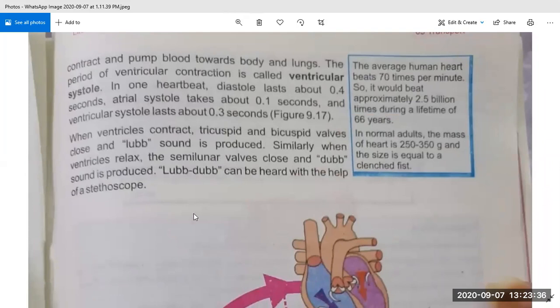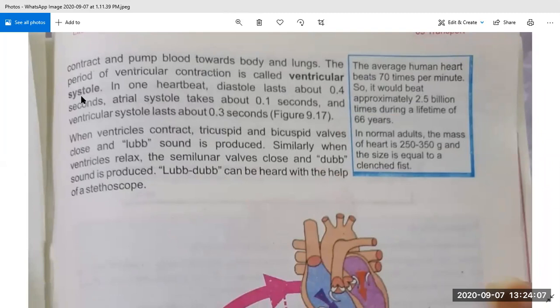Okay, you can see when both ventricles contract and pump blood towards the body and lungs. The period of ventricular contraction is called ventricular systole. So the next step of the cardiac cycle is called ventricular systole. It is a time period when blood comes into the ventricles, so the ventricles contract and send this blood towards the body and to our lungs.